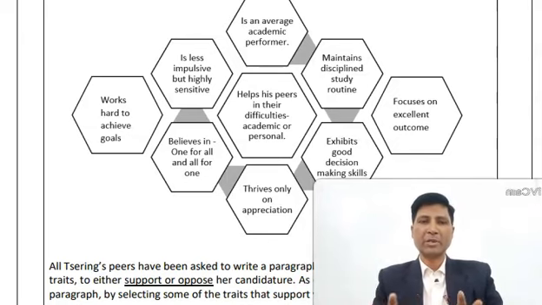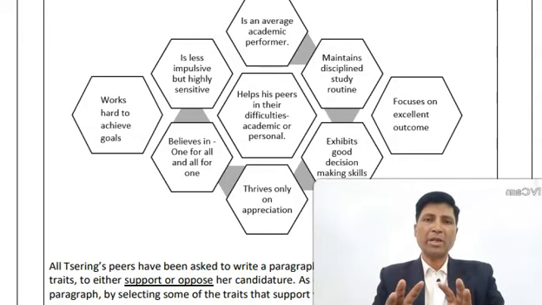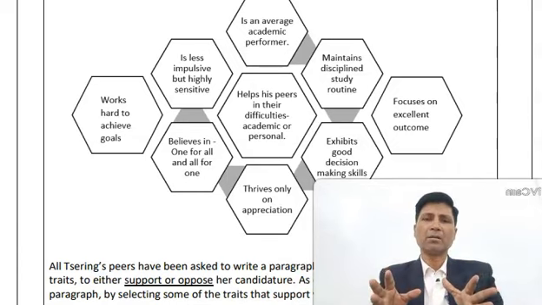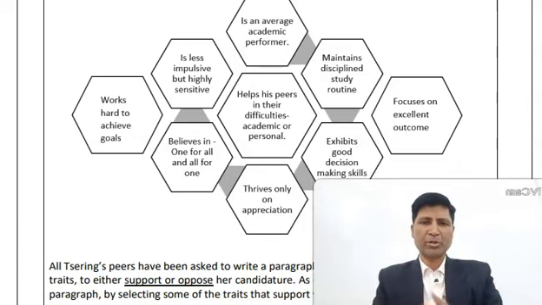Now what are character traits? Character traits are your qualities, both merits and demerits. For example, if you are a hard-working student, it is your characteristic number 1. If you are disciplined, if you are punctual, if you are cooperative, if you are sensitive, if you are multitasking, these are the positive qualities of a student.